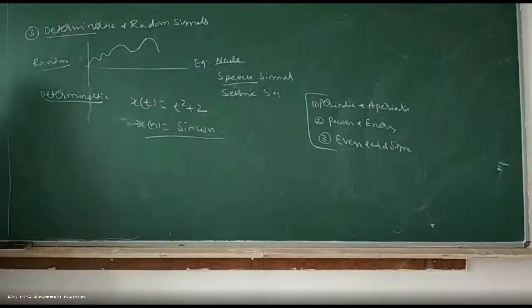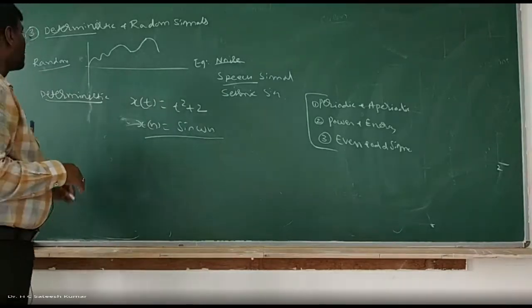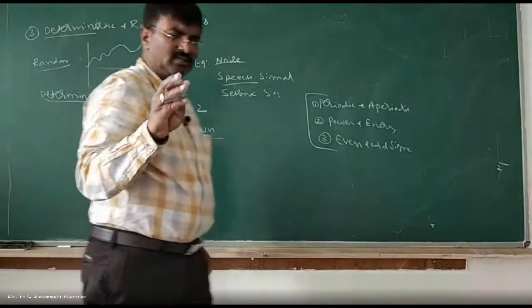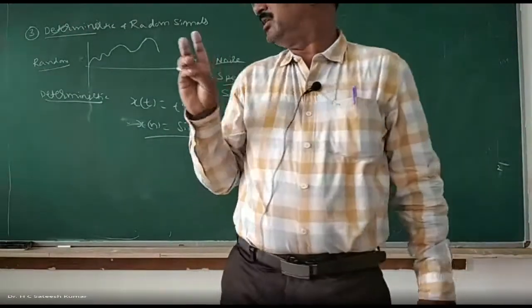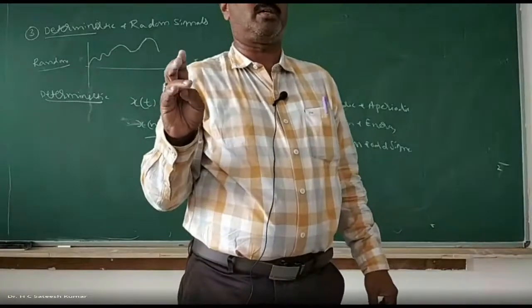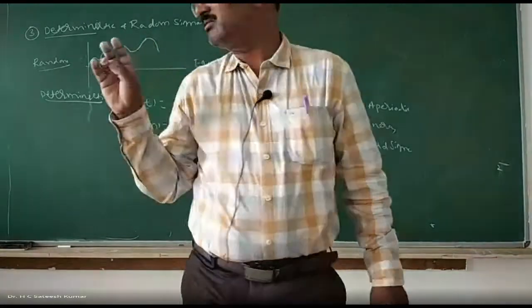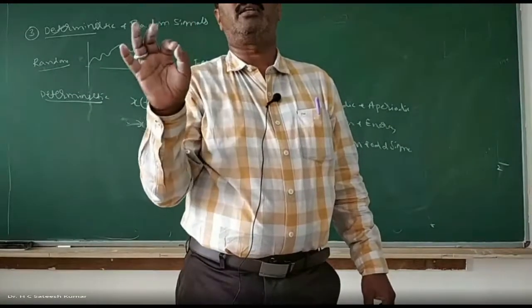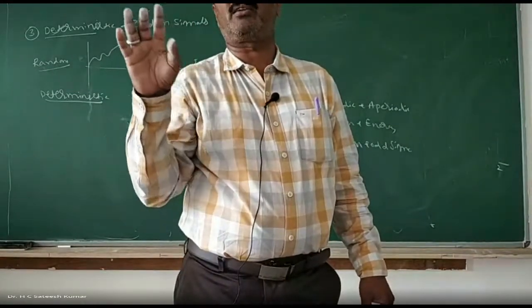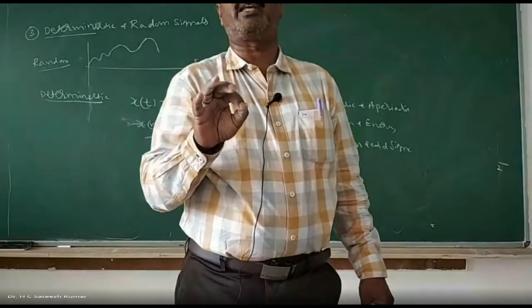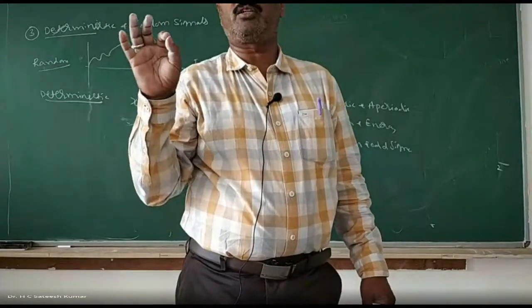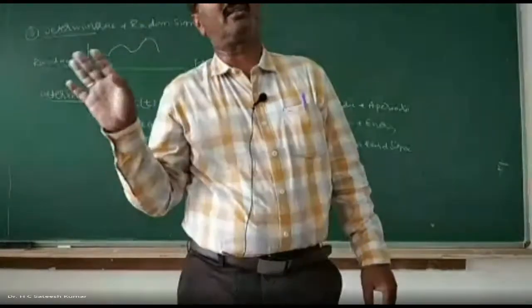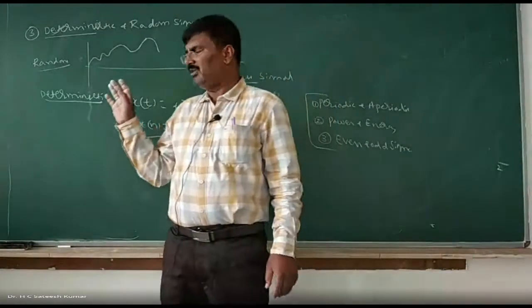So this is about the classification of signals. Three classifications I did. One is continuous time signal and discrete time signal, the first classification. Second classification is even and odd signals, and the third one is deterministic and random signals. In short, a signal is said to be even if x of minus t is equal to x of t, or x of minus n is equal to x of n. A signal is said to be odd if x of minus t is equal to minus x of t, or x of minus n is equal to minus x of n. And that is about odd and even signals.